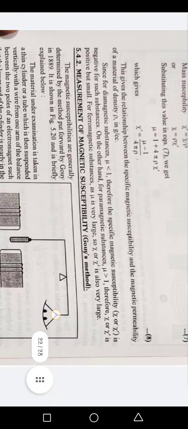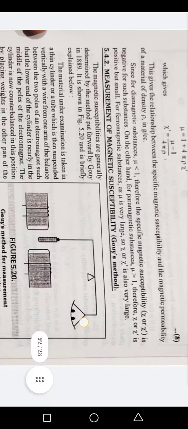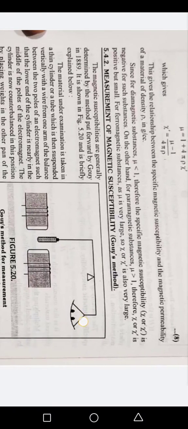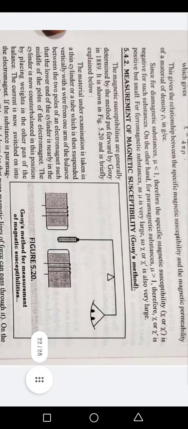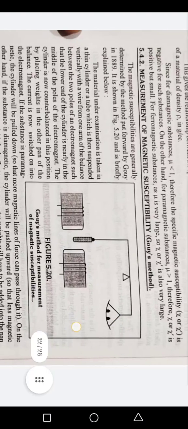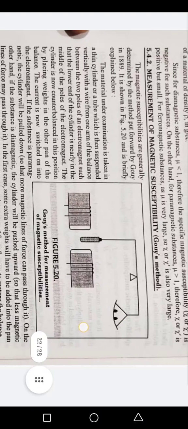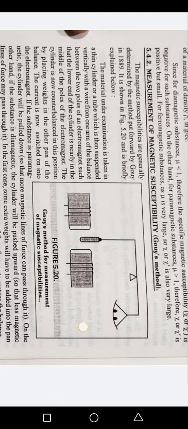5.4.2 Measurement of magnetic susceptibility, Gauss method. The magnetic susceptibilities are generally determined by the method put forward by Gauss in 1899. It is shown in figure 5.20 and is briefly explained below. The material under examination is taken in a thin cylinder or a tube which is then suspended vertically with a